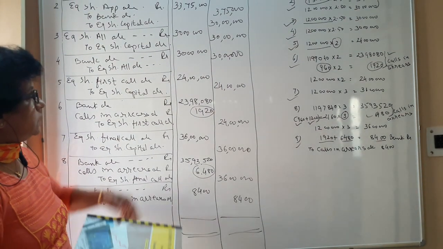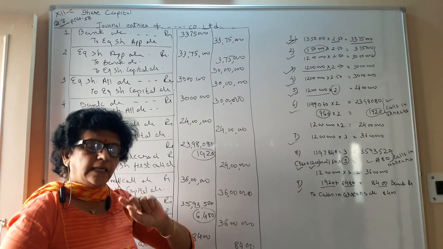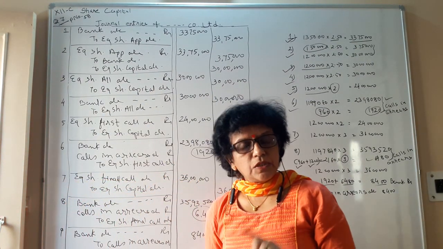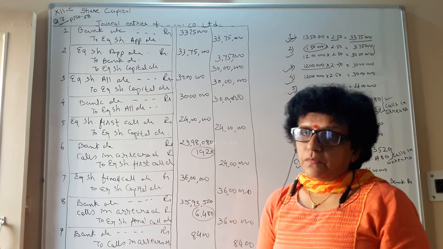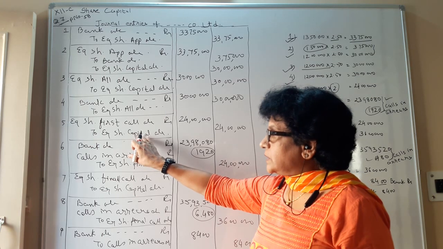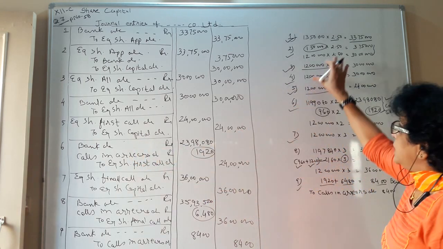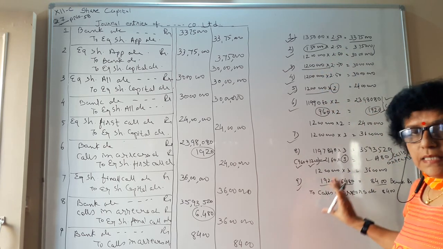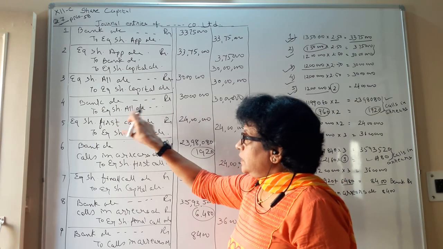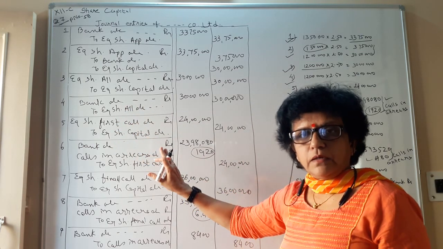Now narration also is compulsory to write in this example. If it is particularly mentioned in the question that don't write narration, then only don't write. Otherwise you will lose the marks for the narration. So at every end of the journal, the narration is to be mentioned. And in the narration, if you have worked out figures like this as a working, then it's okay. Otherwise it is better that you put the figures in brackets and explain how you have calculated the figure.